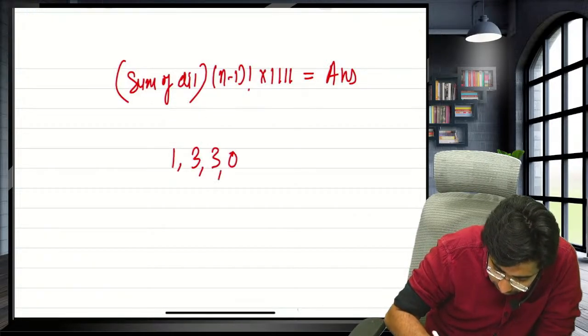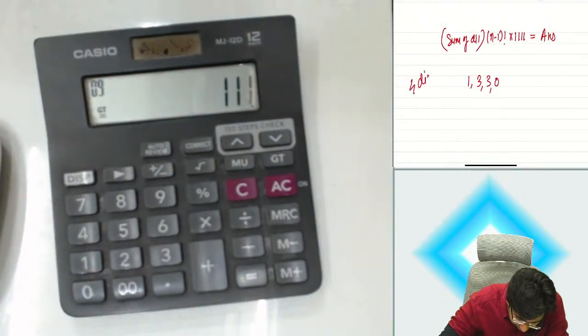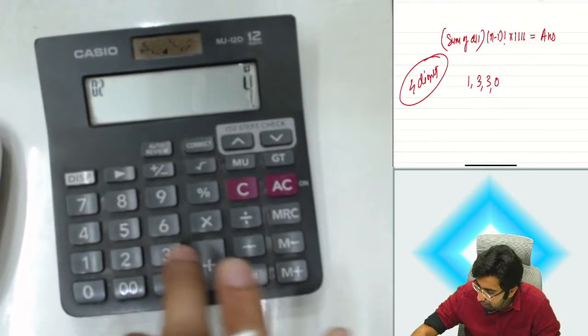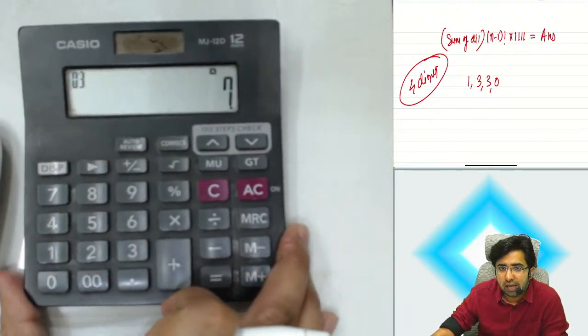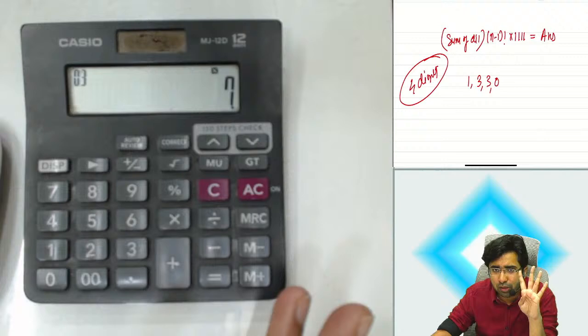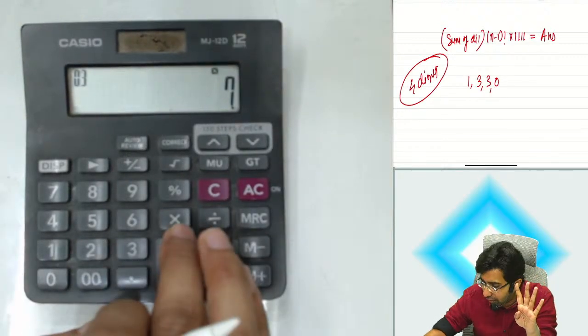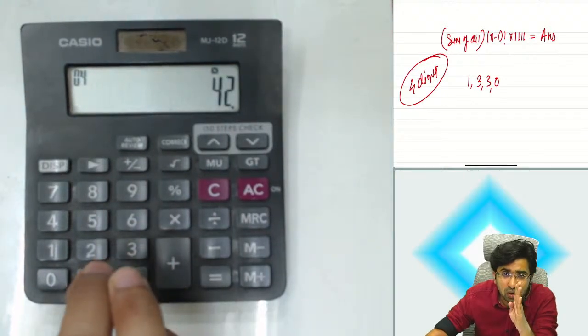1, 3, 3, 0. So as per our trick guys, we have to form 4 digit numbers. Sum of the digits 1 plus 3 plus 3 multiply by n minus 1 factorial. Guys, what is n minus 1? N is the 4 digit number you have to form. So 4 minus 1, it will be 3 factorial. 3 factorial is 6. Now multiplied by 1 1 1 1.